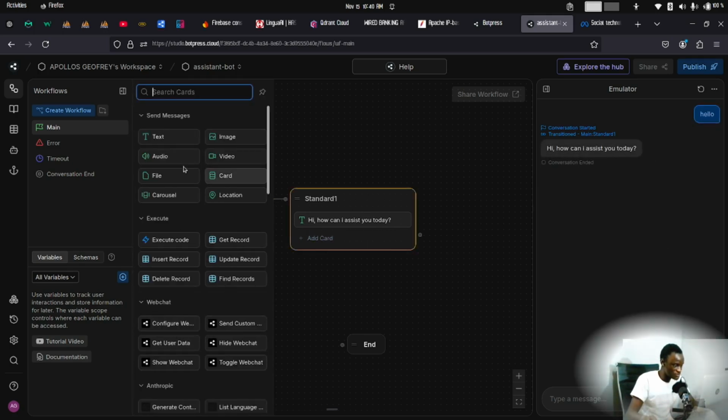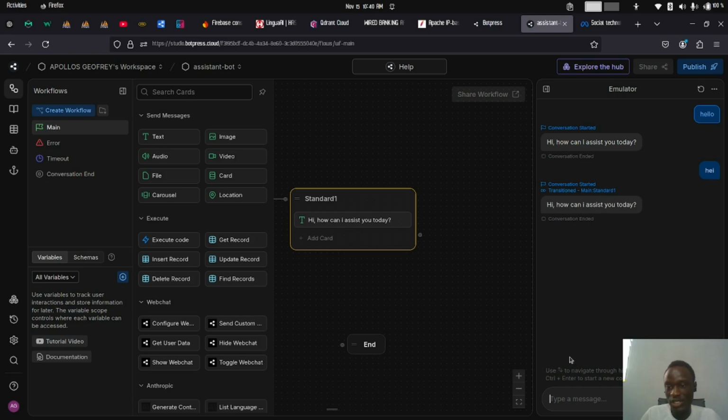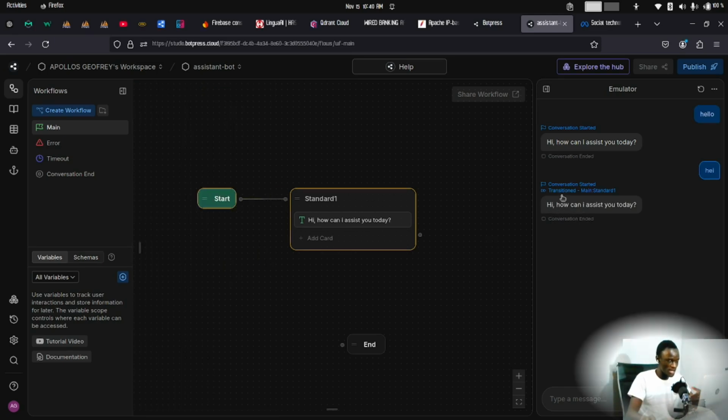So we can continue to customize our cards like that. But if I chat this bot again, continuously, it will repeat the same thing over and over and over again. That's because whenever a conversation is initiated, it begins from this start node and then all the way to the standard node and then terminated.